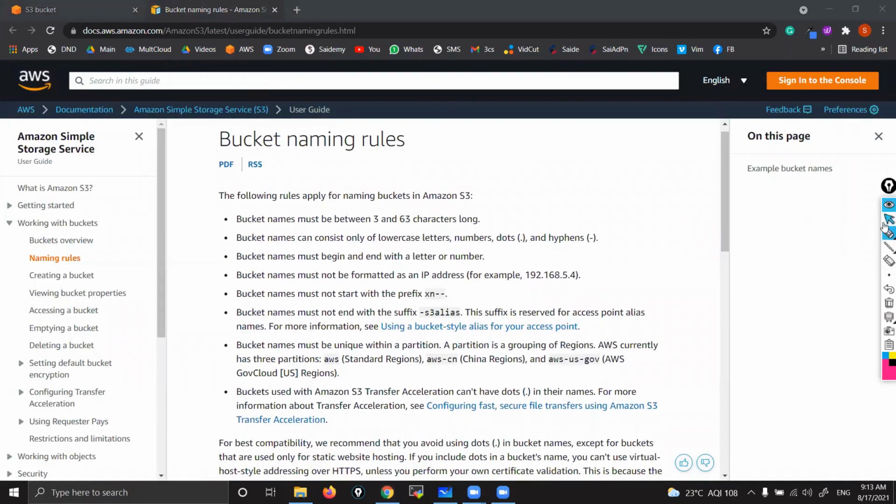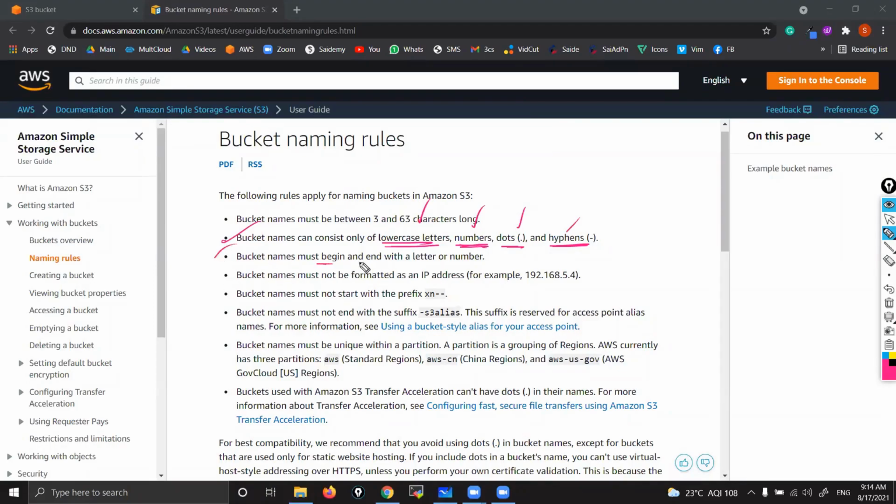Yeah, here you just read all these one by one. Bucket names must be between 3 to 63 characters long. Minimum 3, maximum 63, its length. Bucket names can consist only of lowercase letters, very important, only lowercase, numbers, dots, and hyphens. That's it. Except these things, you cannot use any other symbol. You can use lowercase, numbers, dots, and hyphens.